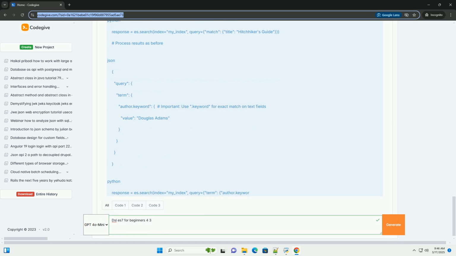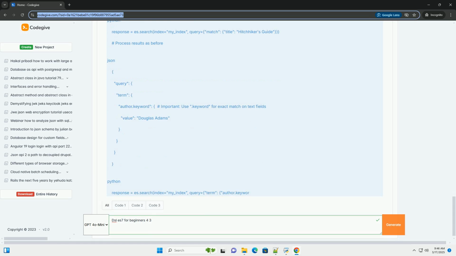Date, for storing dates and times. Boolean, for true/false values. Geo_point, for storing geographic coordinates. Geo_shape, for storing geographic shapes. Nested, for indexing arrays of objects. Object, for indexing JSON objects.